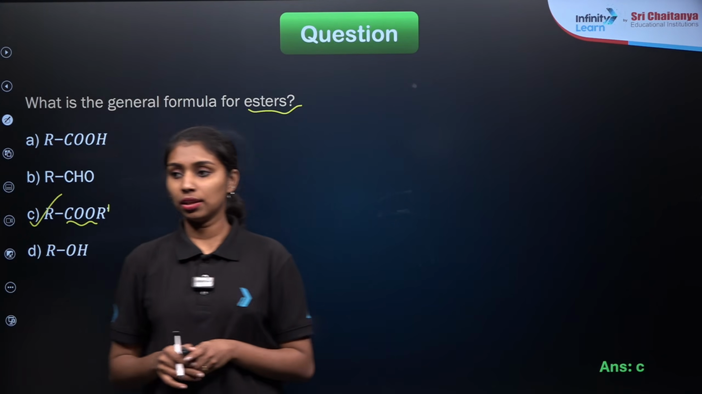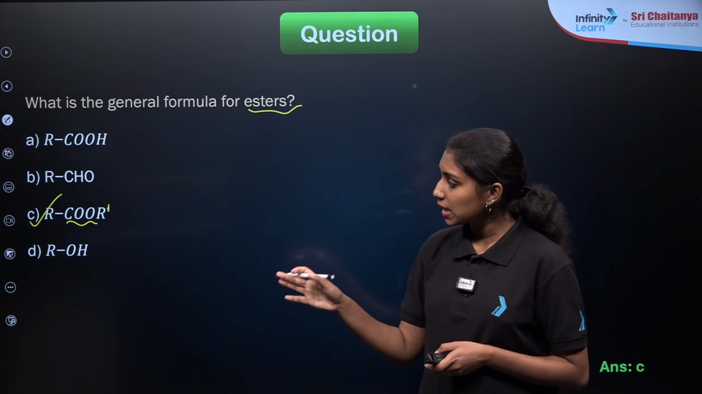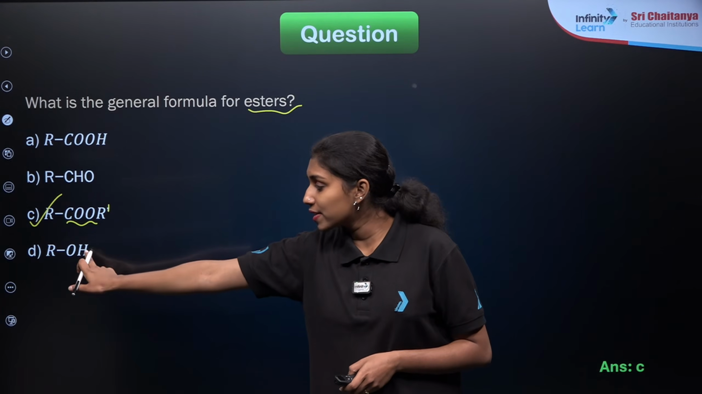Arush, is that clear now? COOH is our carboxylic acid, this one is our aldehyde, and this OH is our alcohol.